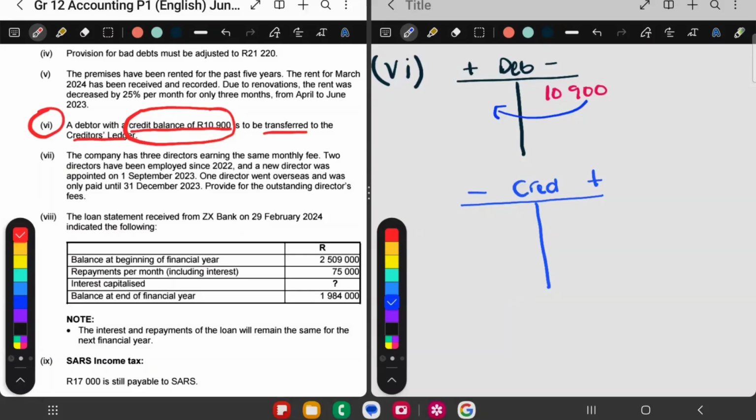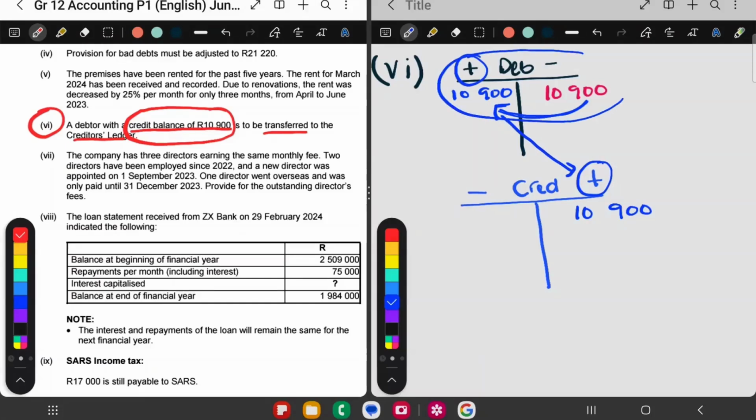I'm going to cancel this amount. In the debtor's ledger, to cancel a minus, I must put it on the plus side. And then transfer this to the creditor's ledger. So it's on the plus side, so it must go here to the plus side. 10,900. When you transfer, you first cancel, opposite sign, and then you take it to the other account. Debtors control, we're not busy with that account at the moment, but we are busy with creditors control in the balance sheet.